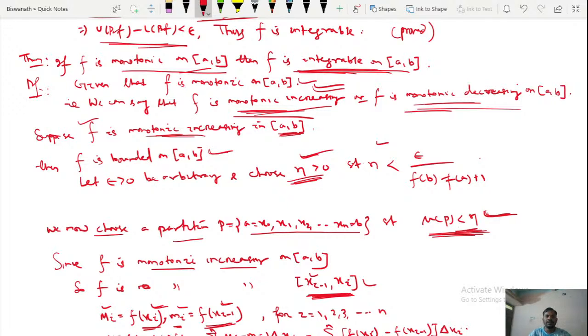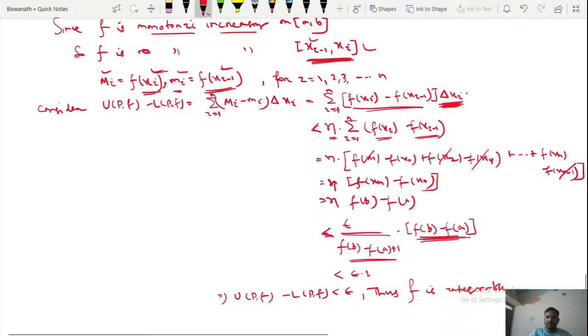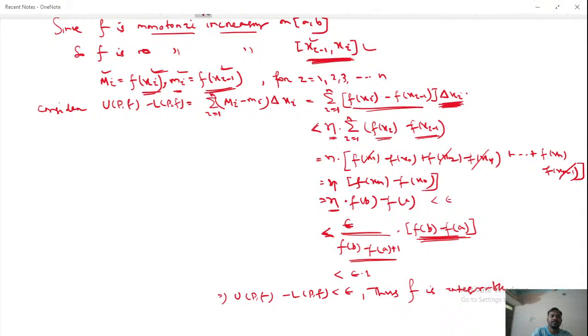So f is bounded, then choose your epsilon greater than 0 arbitrary, and choose eta greater than 0 such that eta is less than epsilon divided by f of b minus f of a plus 1. If you forget what the condition on eta is, you will go to your last step, where you have to show this thing is less than epsilon. That's why you put in place of eta epsilon divided by f of b minus f of a plus 1.